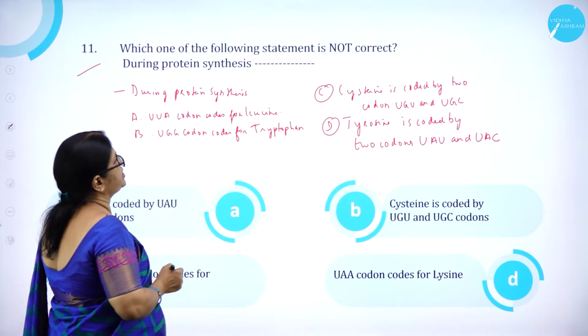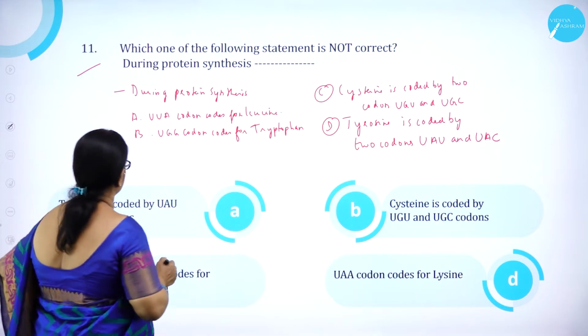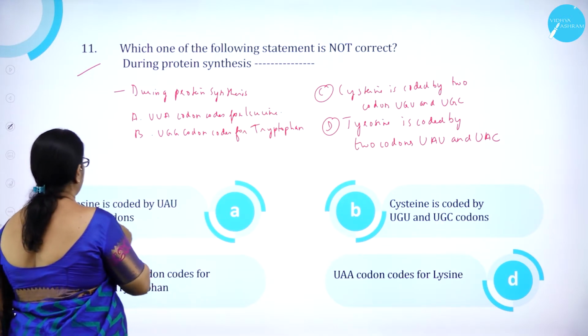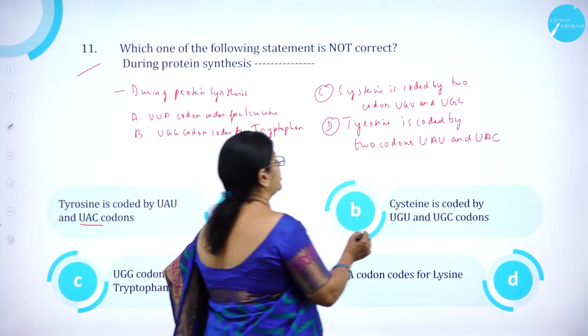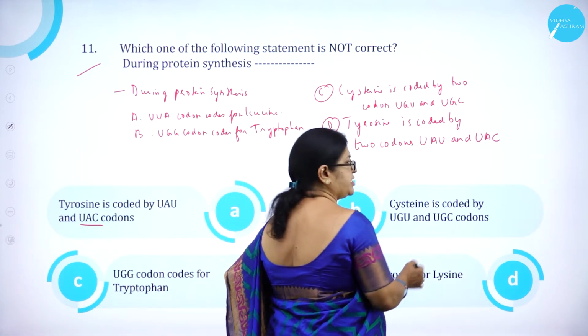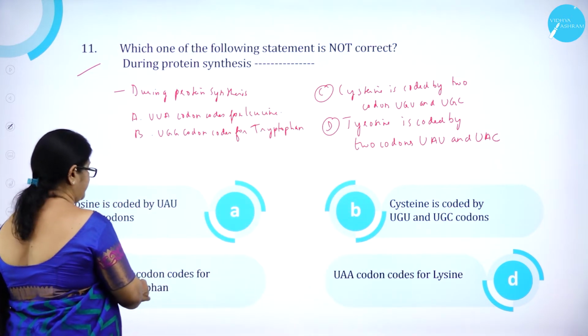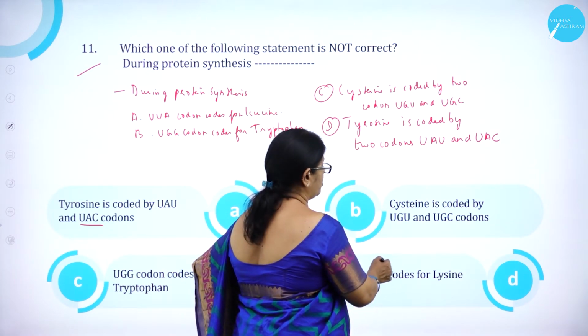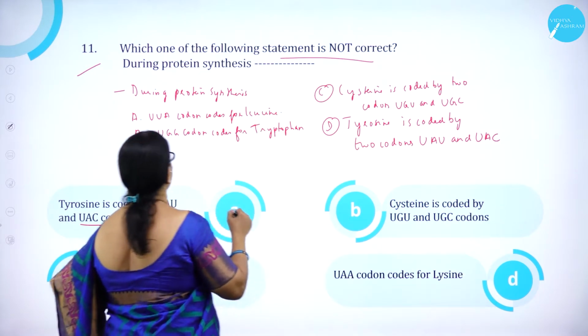Moving on to question number 11. Which one of the following statements is not correct during protein synthesis? Tyrosine is coded by UAU and UAC codons. Cysteine is coded by UGU and UGC codons. Then UGG codon codes for tryptophan, UAA codon codes for lysine, which is not correct.